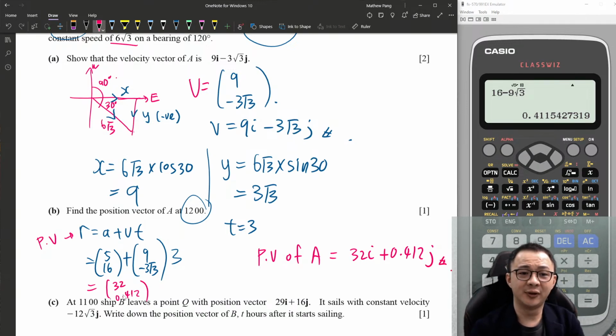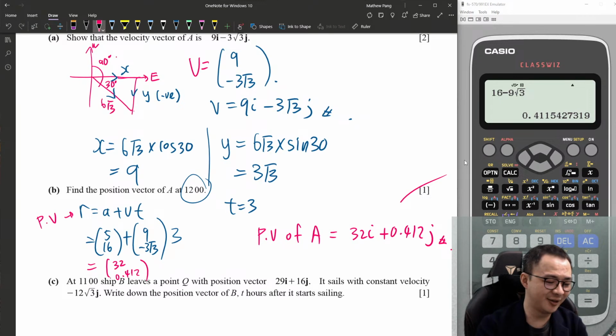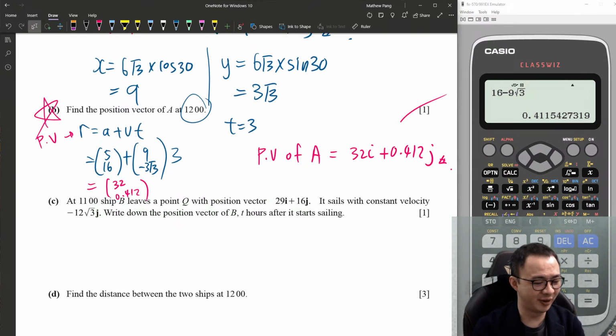Okay, so 1 mark. Yeah, I would say a bit hard, so many words for 1 mark. 1 mark normally doesn't need so many words. Okay, anyways, so at 11, the sheep B actually leaves the point Q with a position vector of this one. So I believe this is the initial position vector of Q. It sails with this velocity. Write down the position vector of B T hours after it starts sailing.